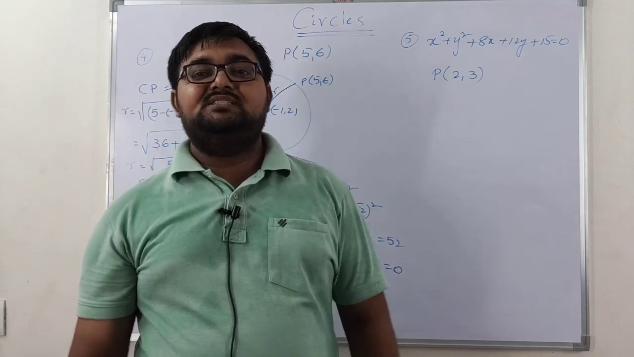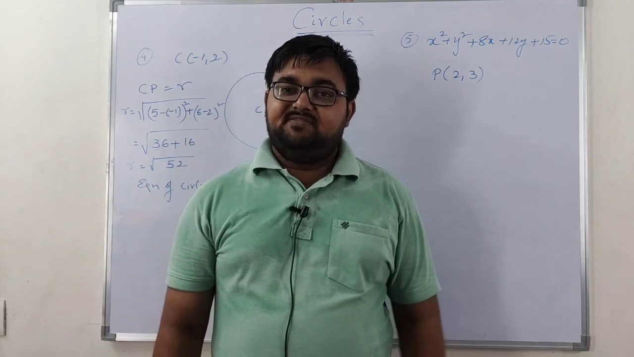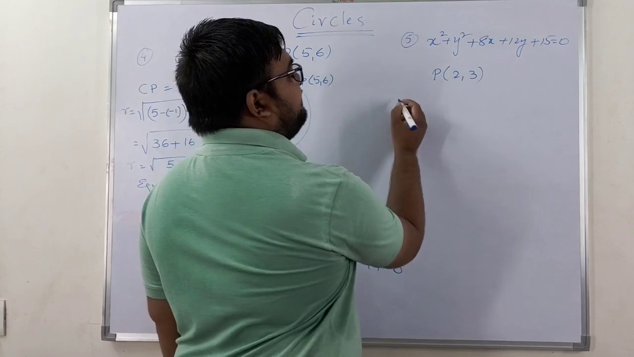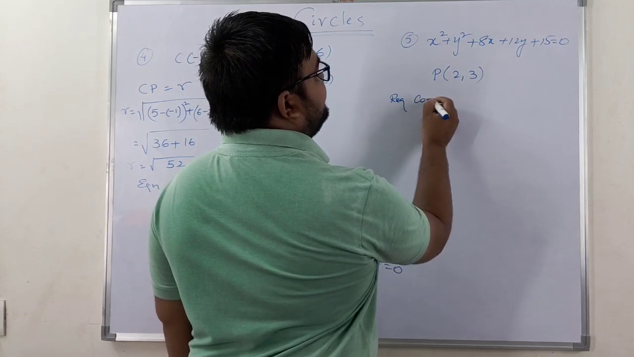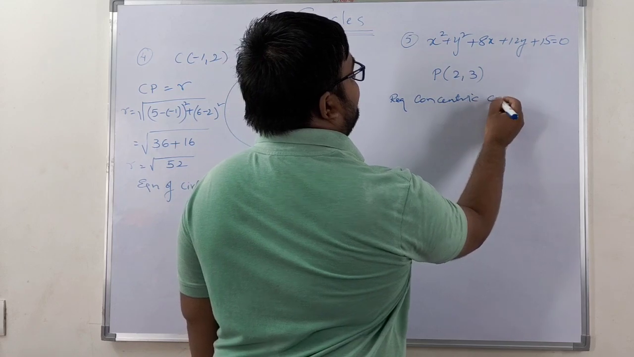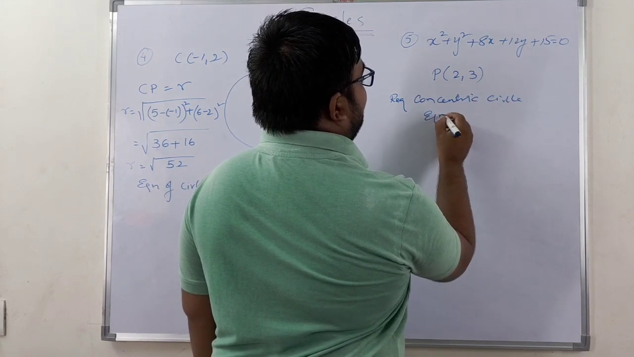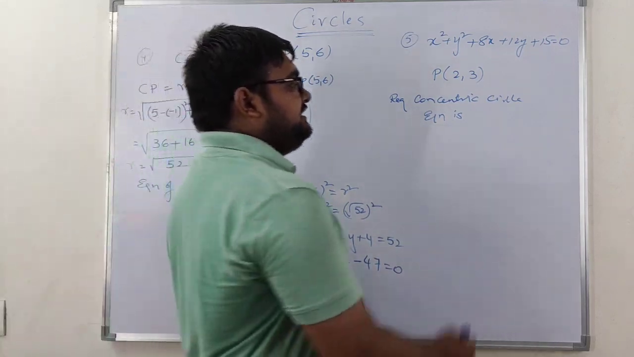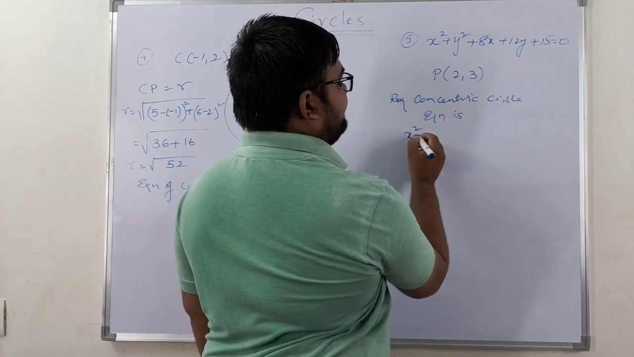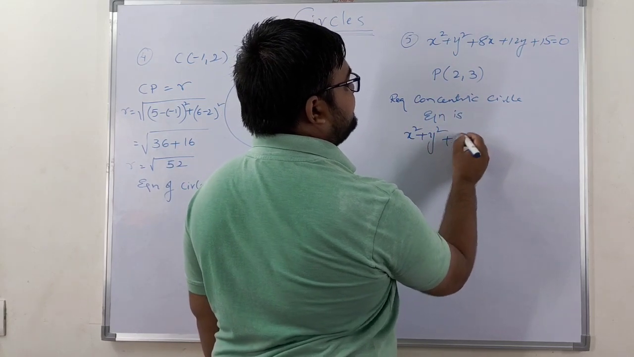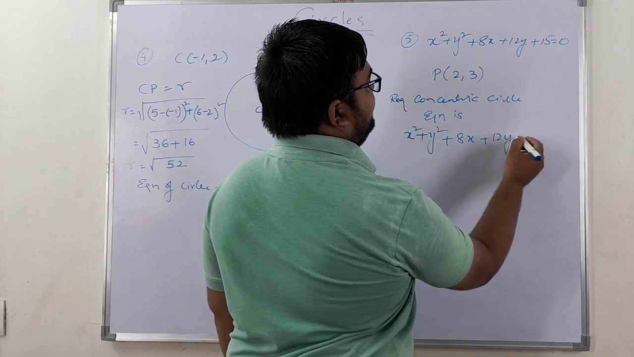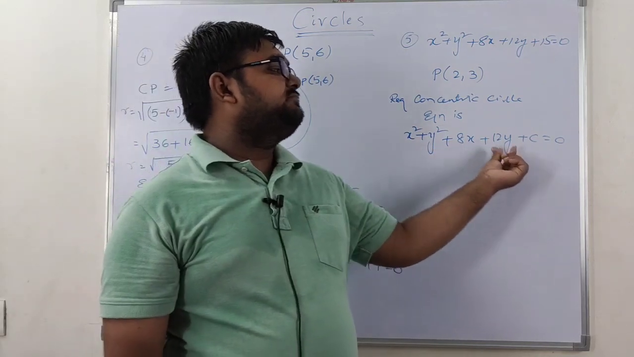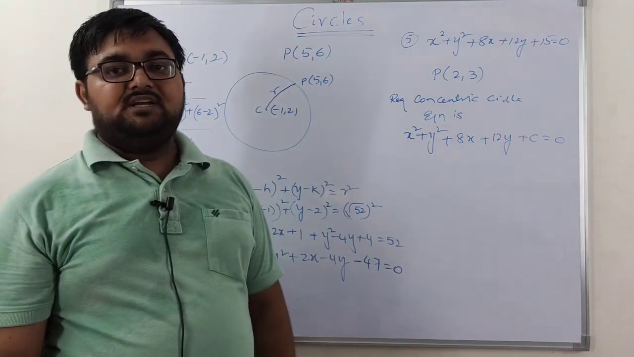So in a concentric circle, what is the difference? The radius will be different and the center will be the same. So from this I can say the required concentric circle equation is nothing but, everything will be the same, only the constant will be different. So x square plus y square plus 8x plus 12y plus some c is equal to 0.